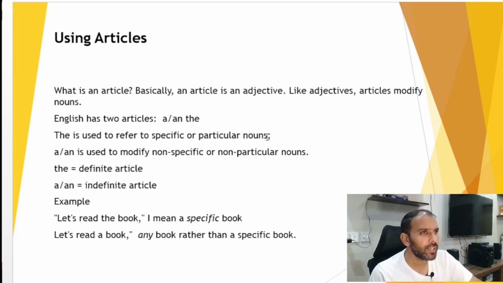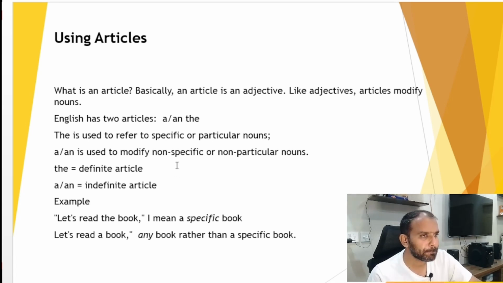So we can use these articles with different types of nouns. The noun which we use to specify any sort of things, we will use the before these nouns. Secondly, the noun which we will use to mention any type of unspecified things, we will use a or an before these nouns.